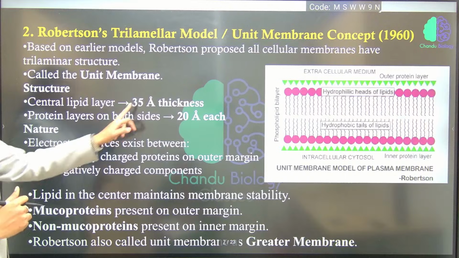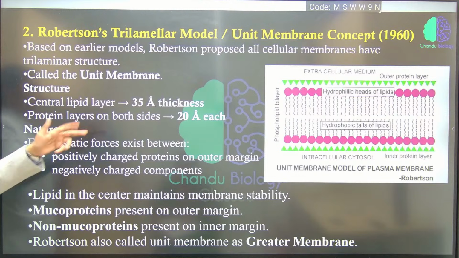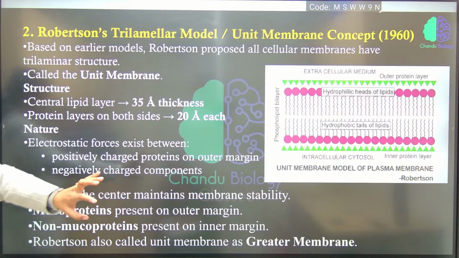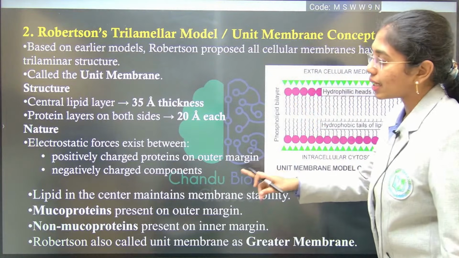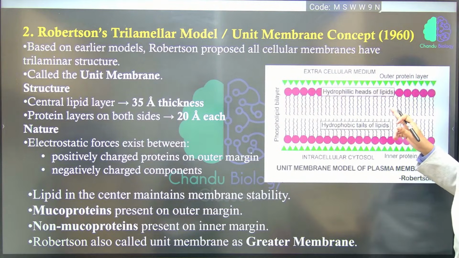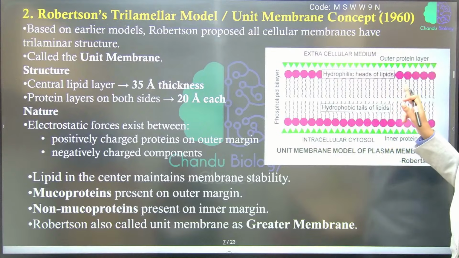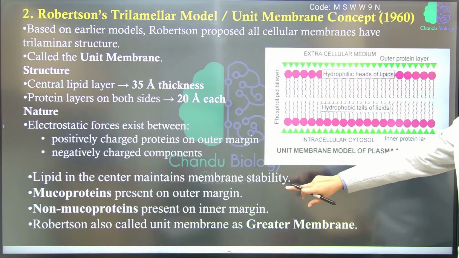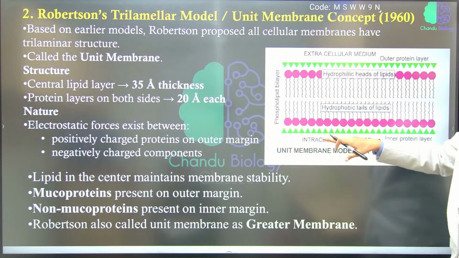The central lipid layer is of 35 angstroms thickness. On either side it has 20 angstroms of thickness. As for the nature of interaction, electrostatic forces will exist between them. Positively charged components are interacting with negatively charged components. The hydrophobic fatty acids are in the center. And here mucoproteins are present on the outer margin. Non-mucoproteins are present in the inner margin.